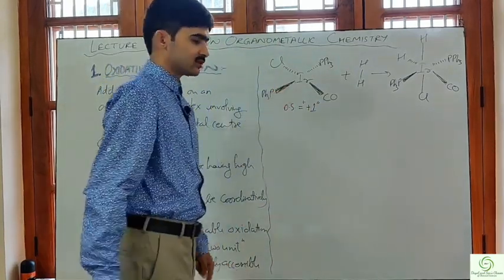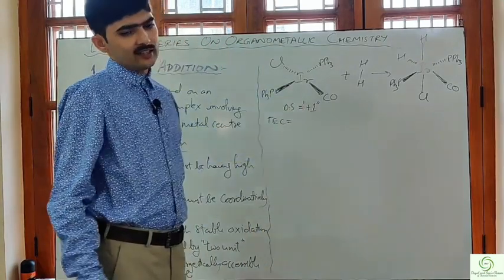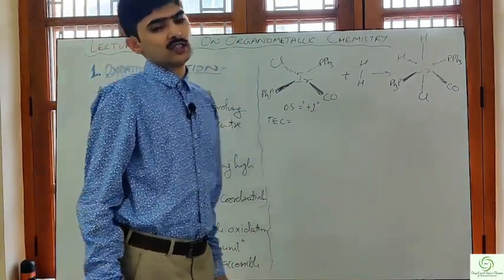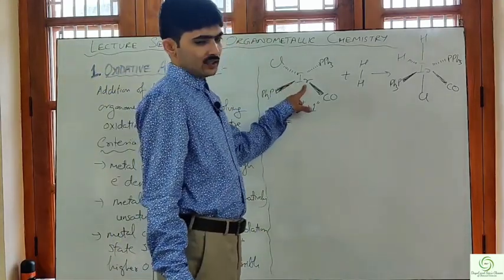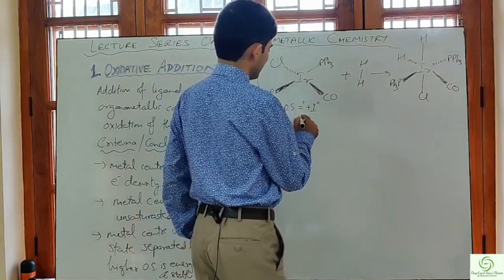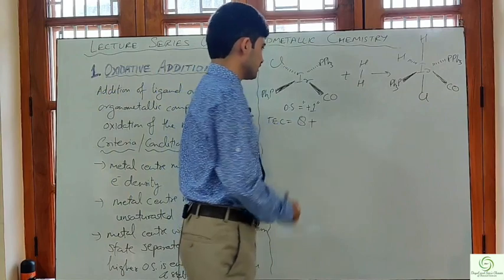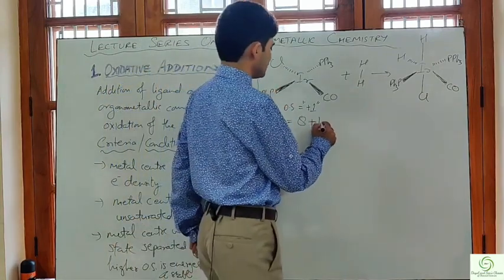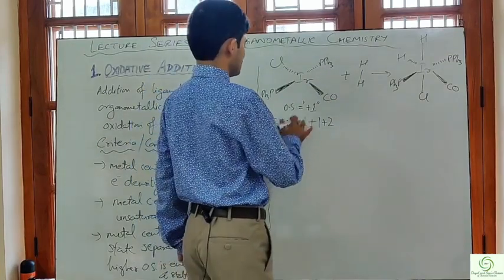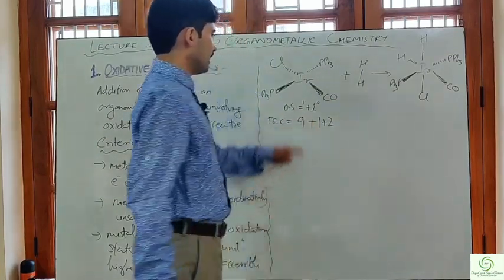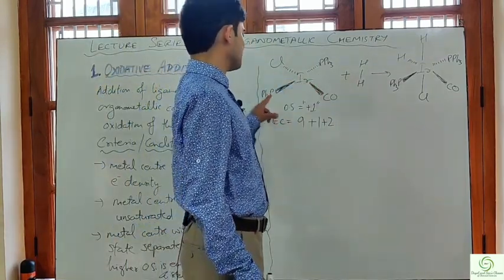Let us also calculate the total electron count for this. The total electron count is equal to Ir, iridium, which contributes 9 electrons, plus 1 electron for Cl, and 2 electrons for each PPh3.